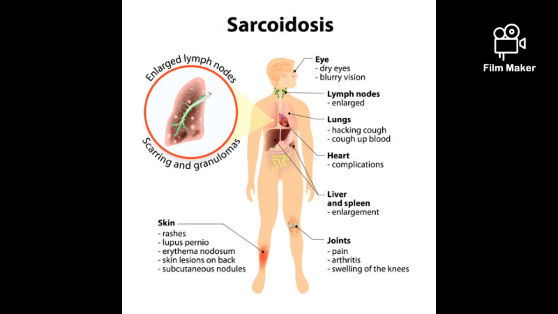include disabling constitutional symptoms, hypercalcemia, iritis, uveitis, arthritis, central nervous system involvement, cardiac involvement, granulomatous hepatitis, cutaneous lesions other than erythema nodosum, and progressive pulmonary lesions. Long-term therapy is usually required over months to years.